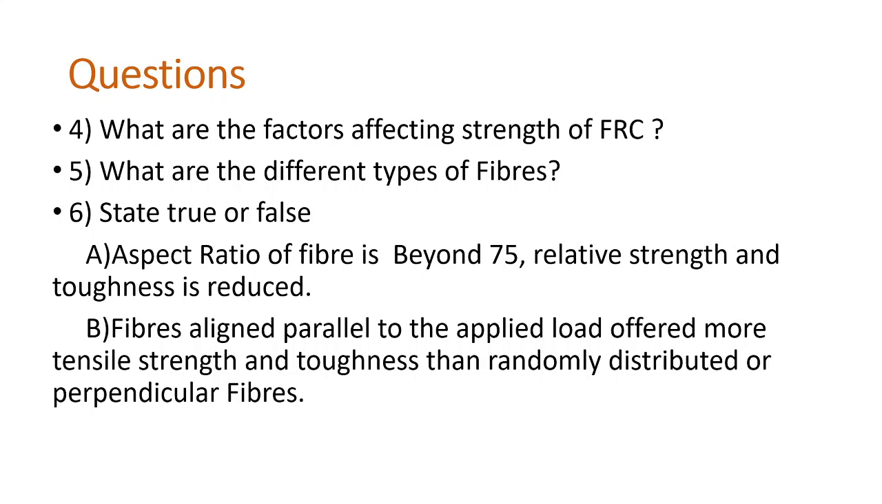And state true or false. Aspect ratio of fiber is beyond 75. Relative strength and toughness is reduced. Yes, it is true. Fiber aligned parallel to the applied load offered more tensile strength and toughness than randomly distributed or perpendicular fibers. Yes, this is also true.